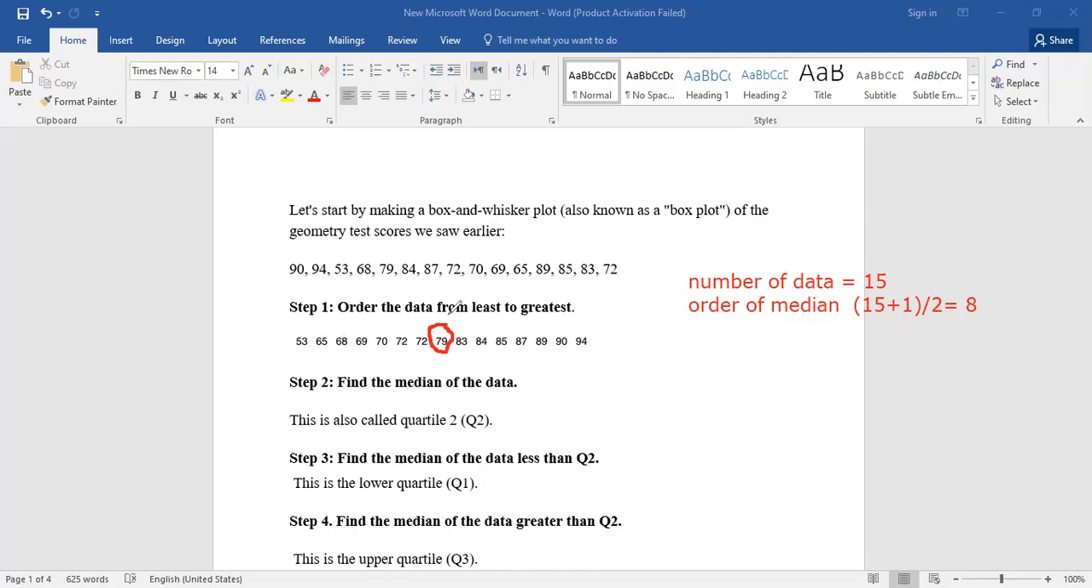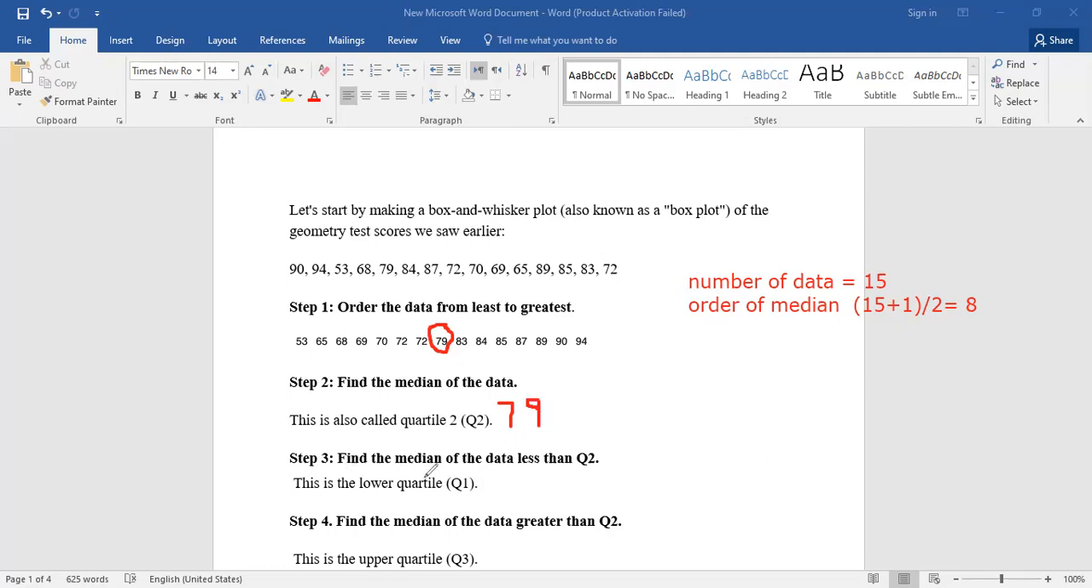Will we use 79 again, or will we keep the median like this now? For the median, will we use it again? No, because this is an odd number, right? So once we have an odd number, we will not use the median again. But if it's even, we will use it again with the lower set and the upper set. But in this case, we have only 79, the second quartile.